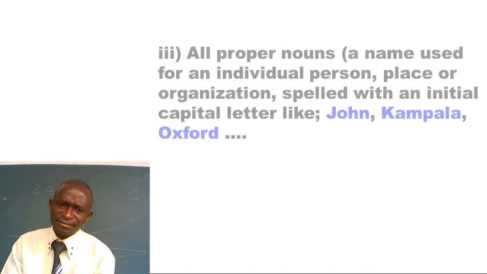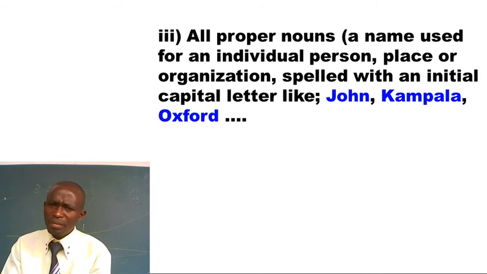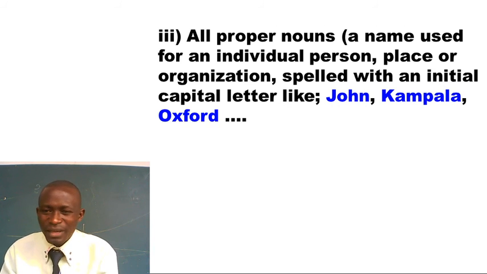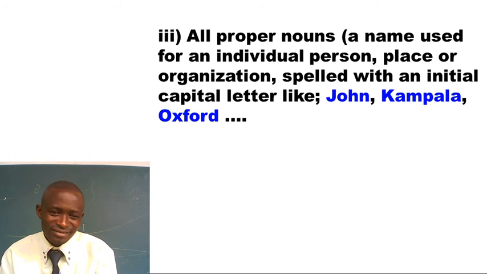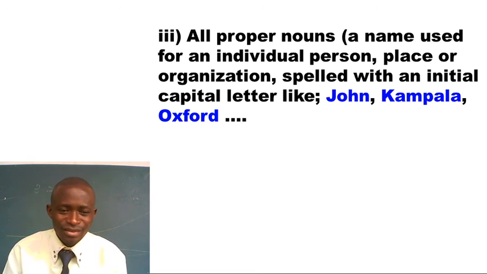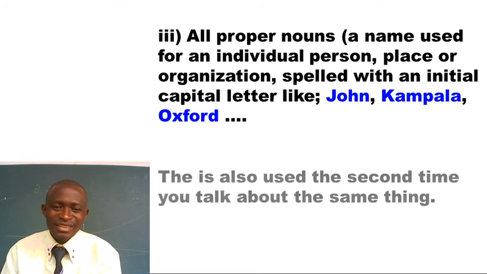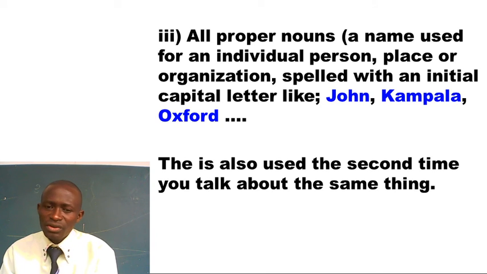So friends, I want you to know that all proper nouns, what do I mean? A name used for an individual or person or place or organization, spelled with the initial capital letter like John, Kampala, Oxford. These ones don't take any article as well. You can't say the John, the Oxford. They don't take articles.